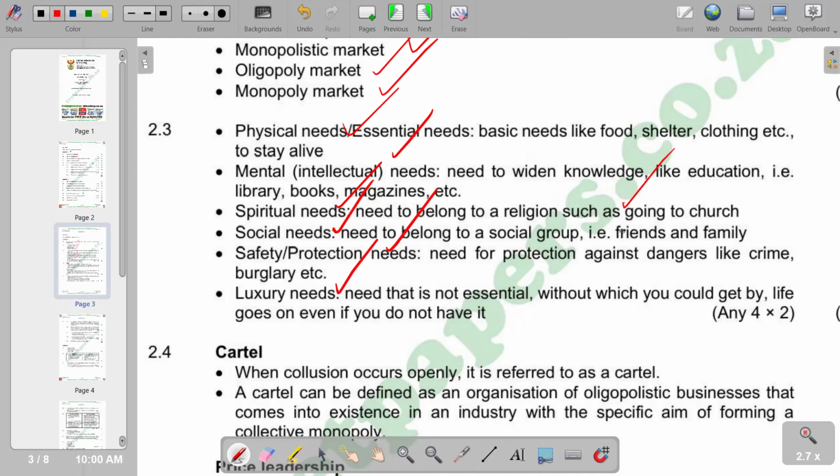This is a need that is based on interactions that transpire in the society that we live in. Then we also have safety and protection needs, a need for protection against dangers like crime, burglary, etc. Luxury needs are needs that are not essential, without which you could get by. So life goes on even if you do not have it. So these are luxuries.